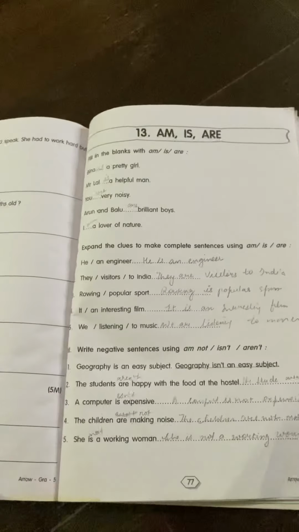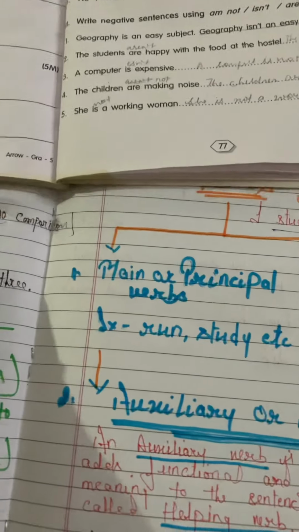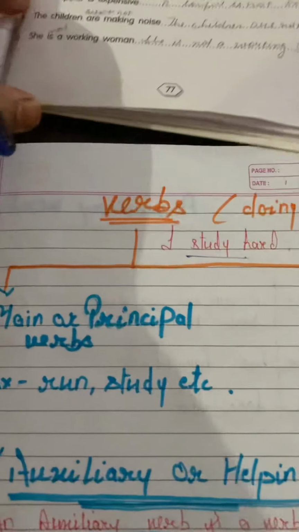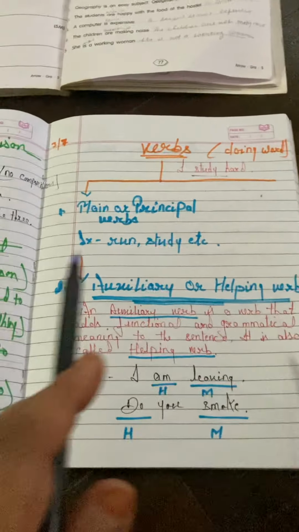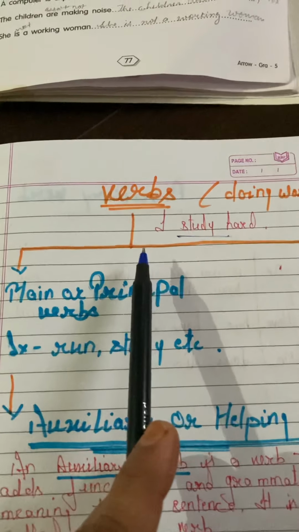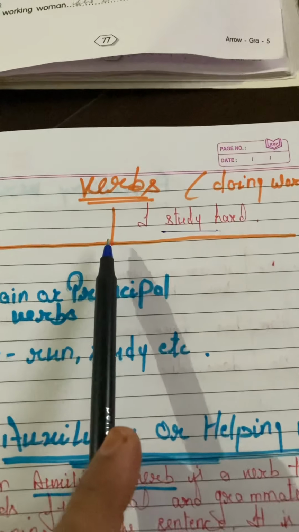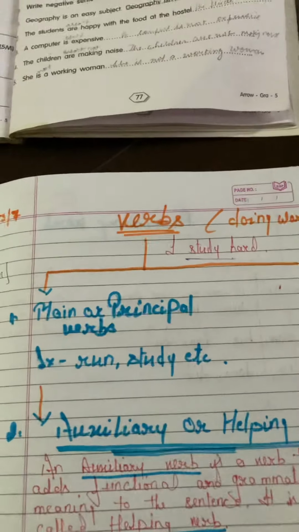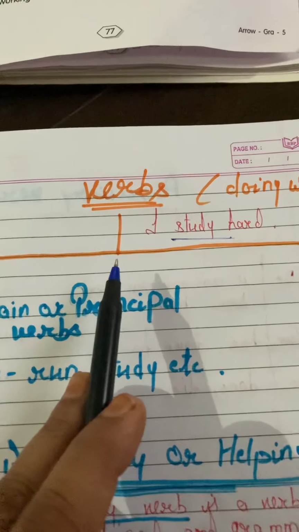To explain this topic, I want to explain some more things so that the chapter will be clear to you. So let's see what these things are. As you know, the verb is a very important part of a sentence. It plays an important part in a sentence. Now what is a verb?